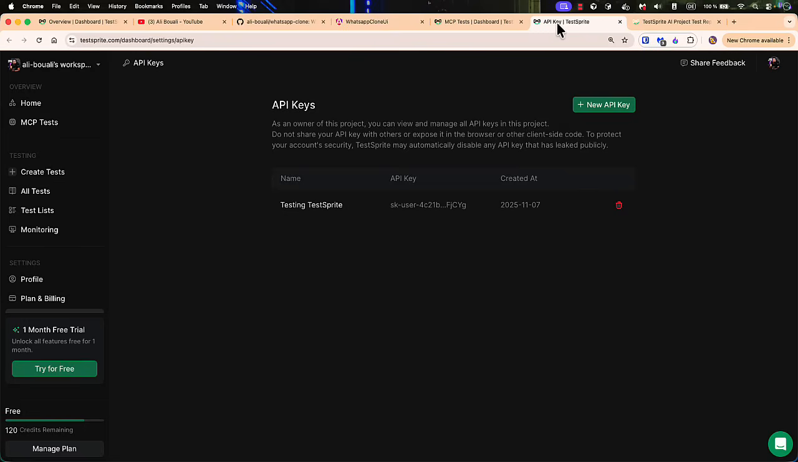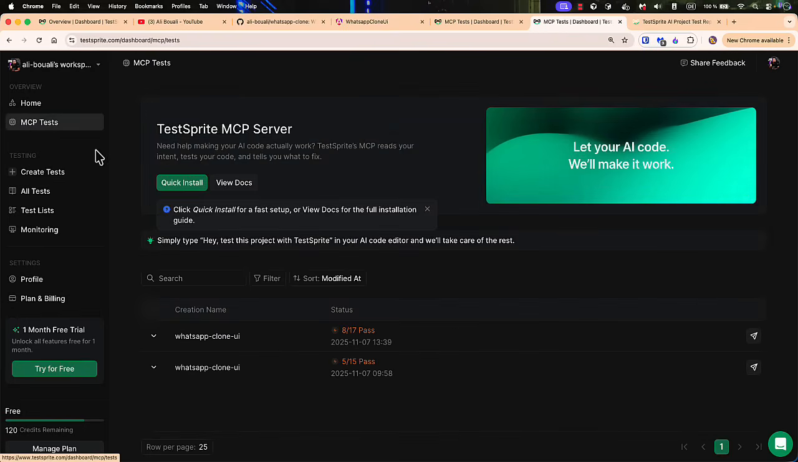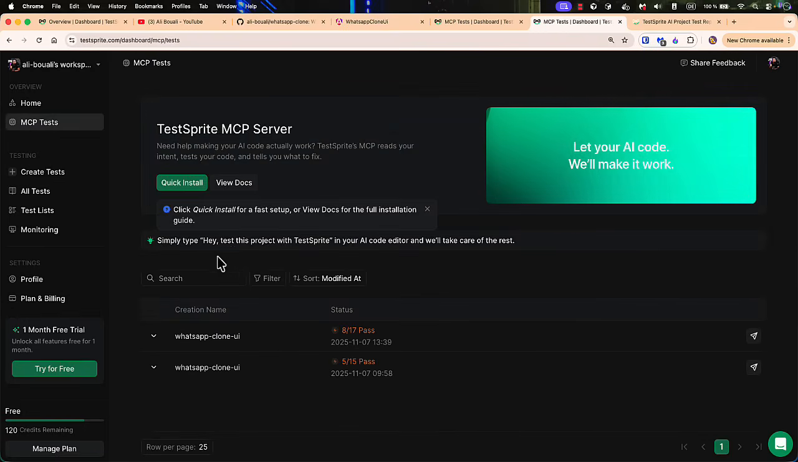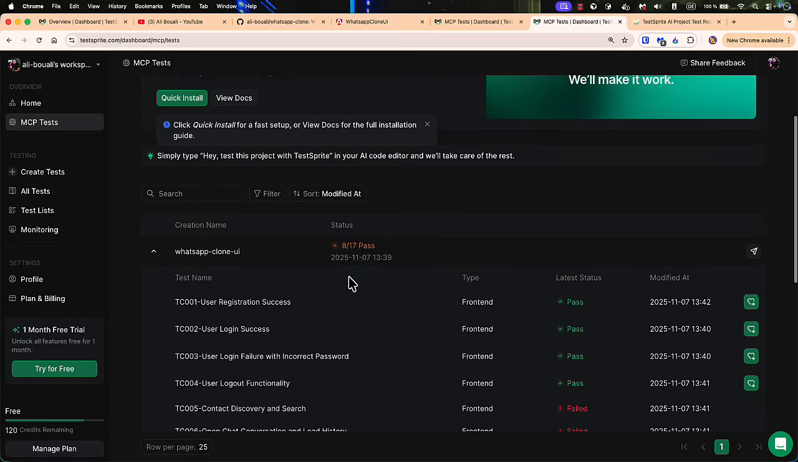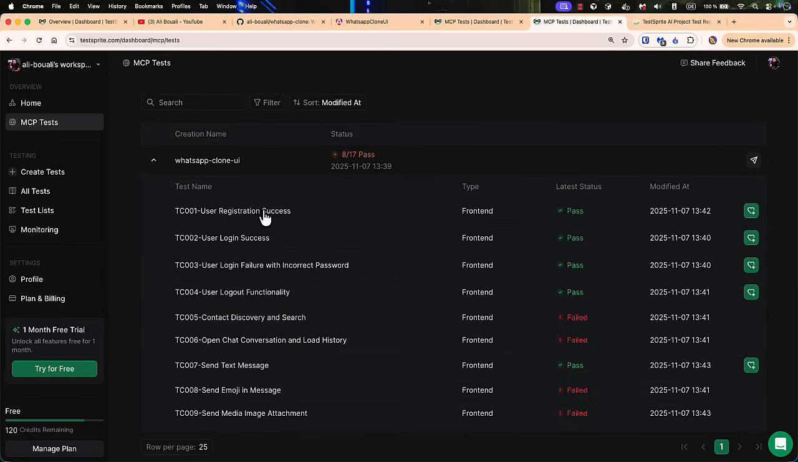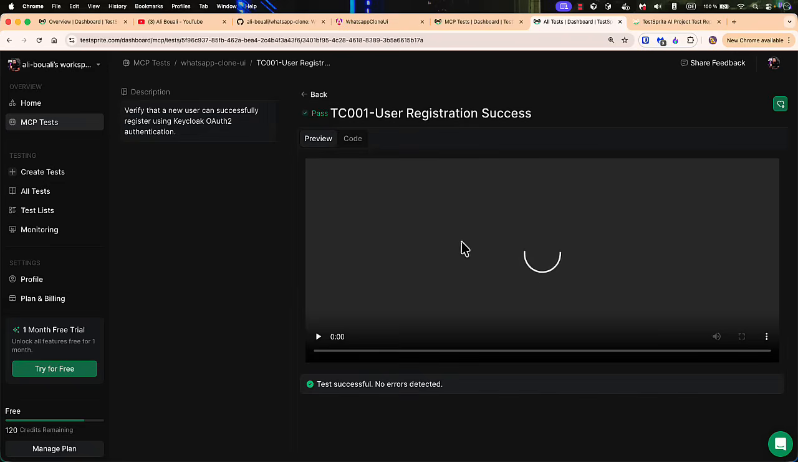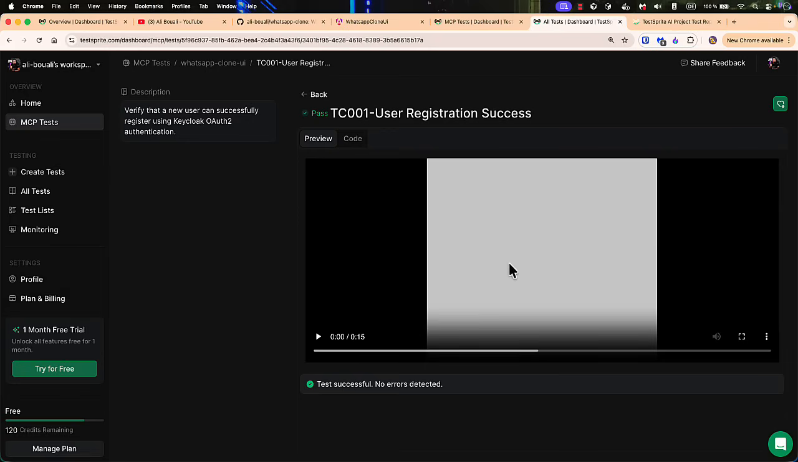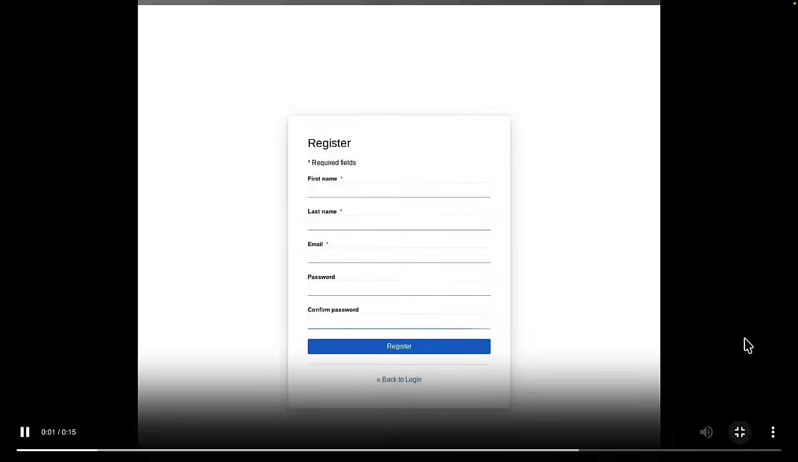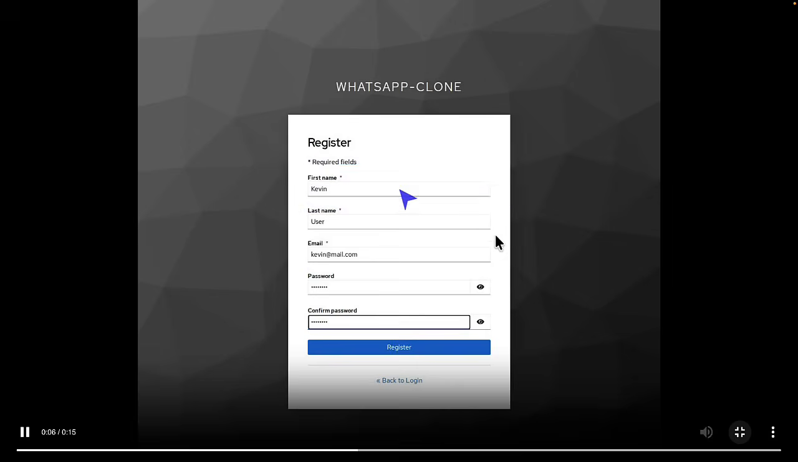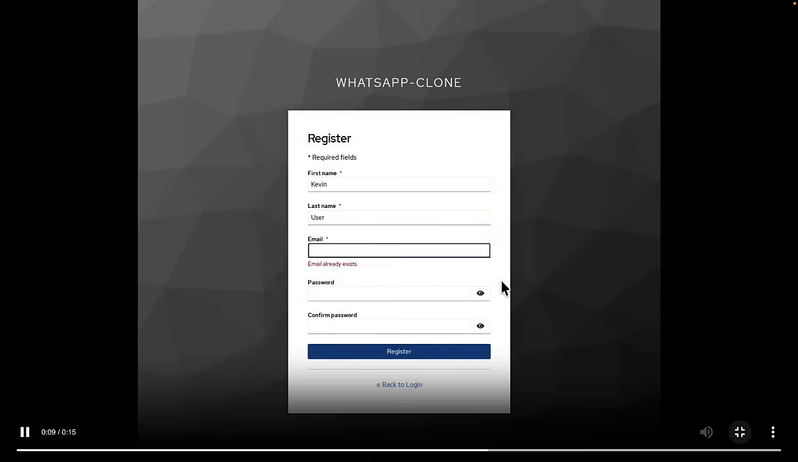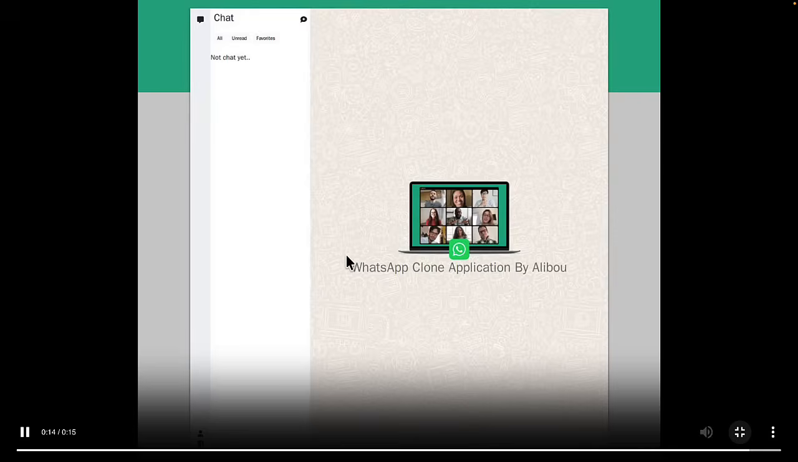We have this report, but there is also something which is really great. When we go to the dashboard in here and click on MCP tests, you will see all the different tests that you executed using this TestSprite MCP. I guess this is the latest one. And now the good thing: for example, I have user registration success, and it also provides us with a video about what happened exactly. So let me make it full screen. It created a Kevin user or something like that, and then it will try to create the user. So email already exists, and as you saw here, it automatically changed the email to a new one.